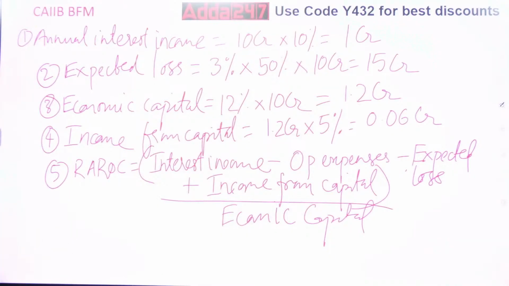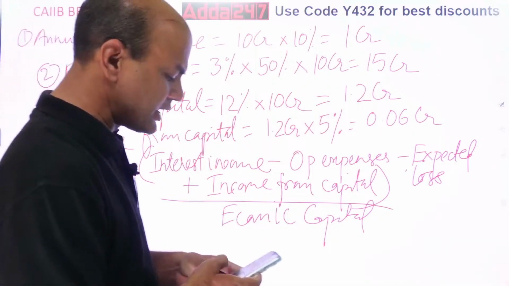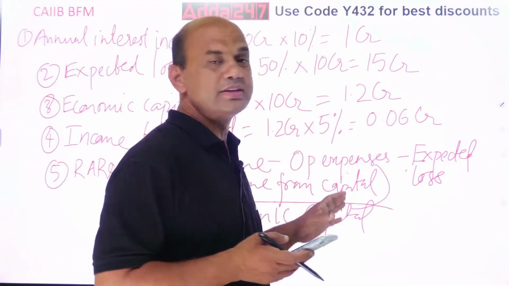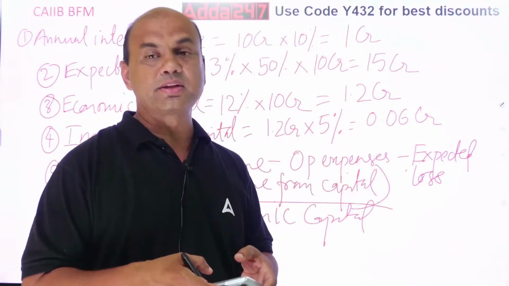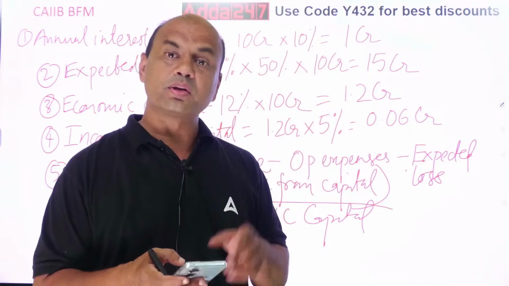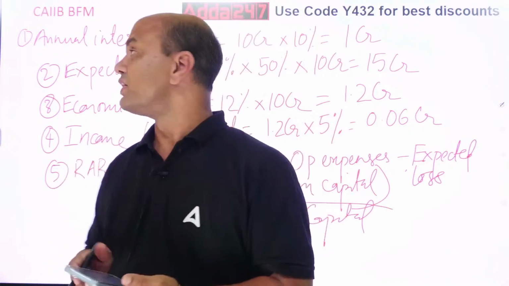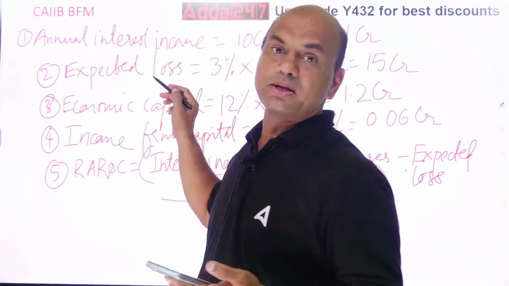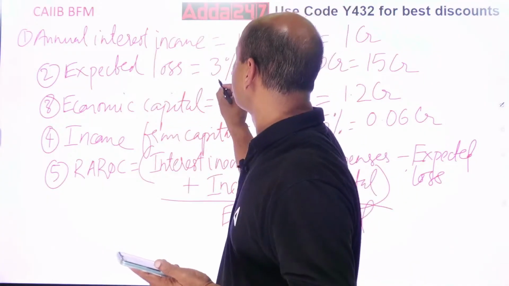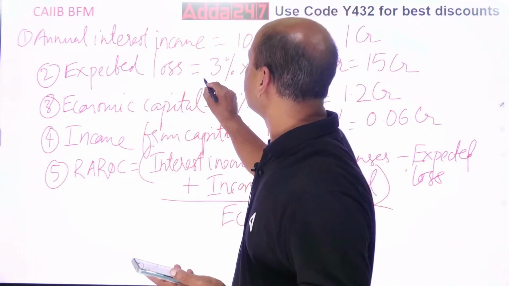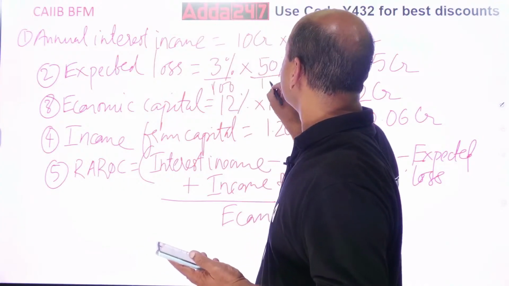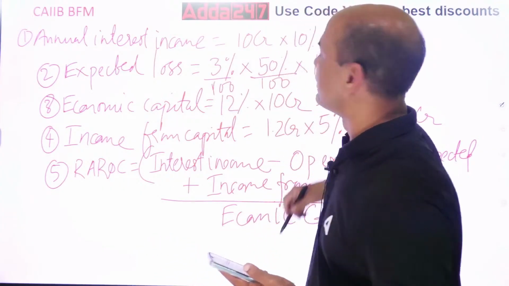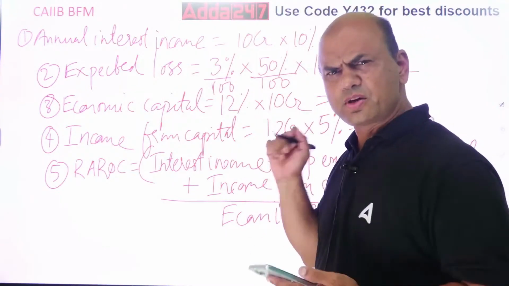Let's do this. It's very important that we do it on the calci. Always remember, we should do it on the calci. See, I did this and immediately everything went wrong. Do it on the calci always. What is this? 3%. Percent means what? See, I'll write it over here. 3% means 3 upon 100, 50% upon 100. And then do it now. Now you'll get a different figure.